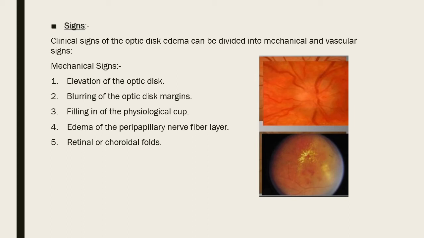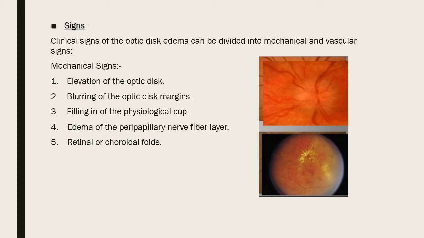Then there will be blurring of the disc margins. The margins of the disc which are sharp now start getting blurred. Normally there is a central cup, the physiological cup.